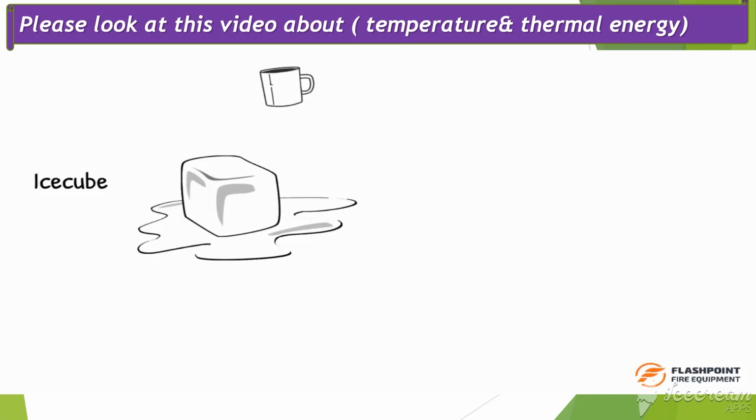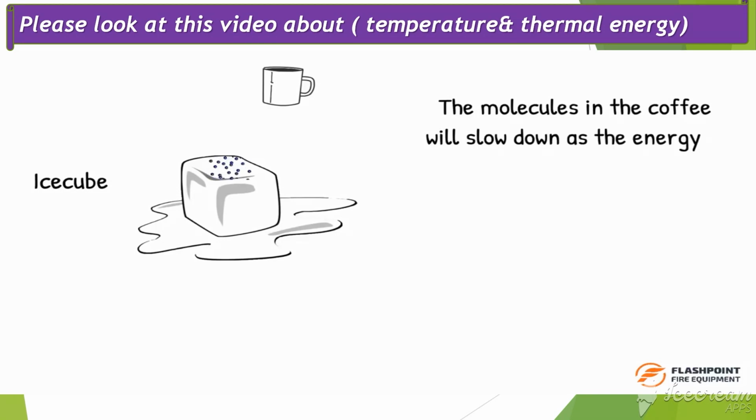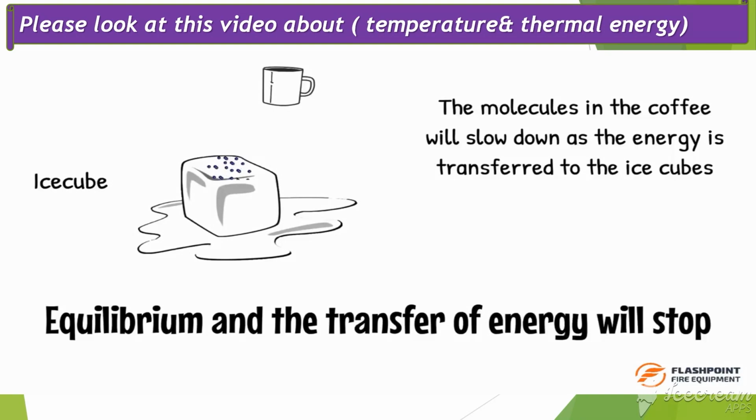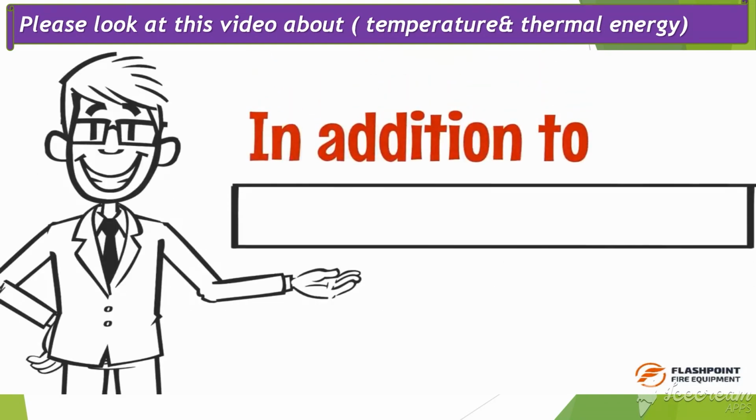But if I was to pour the coffee over ice cubes, the same transfer of energy would occur with the faster molecules of the coffee transferring their energy to the slower-moving molecules in the ice cubes. As the molecules in the ice cubes speed up with their newfound energy, the molecules in the coffee will slow down as the energy is transferred to the ice cubes. At some point, the speeding molecules of the ice and the slowing molecules of the coffee will reach equilibrium, and the transfer of energy will stop.